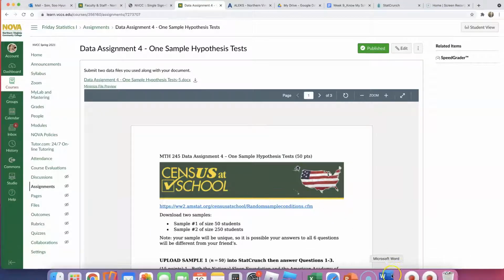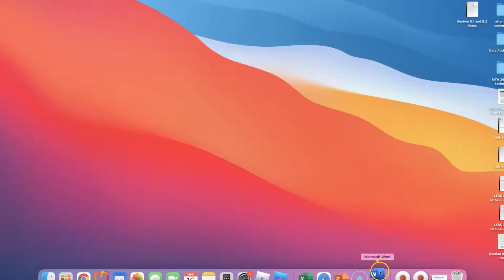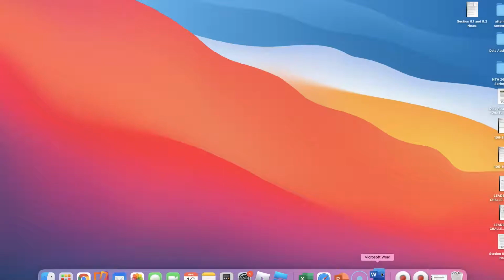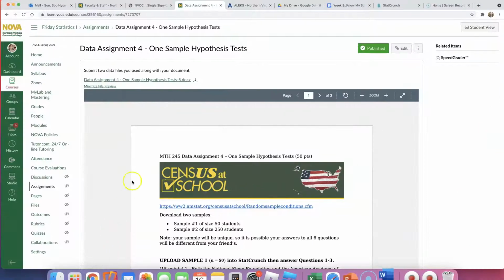So I just downloaded the Word doc. Not sure why this is jumping up and down. This is being odd. Okay, while it opens, let me go ahead and maybe we can look at it over here.